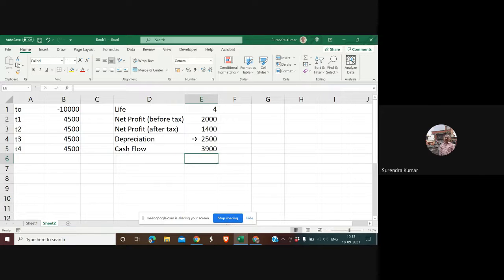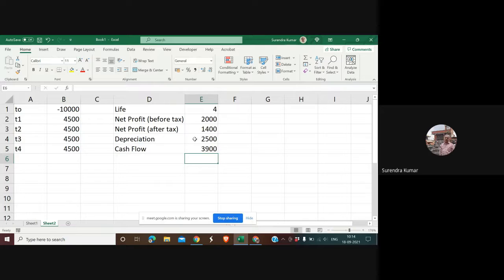Okay, now so tax information depends upon how it is given. Supposing the question says that some information is given as net profit after tax. Now again you have to work out the cash flows.